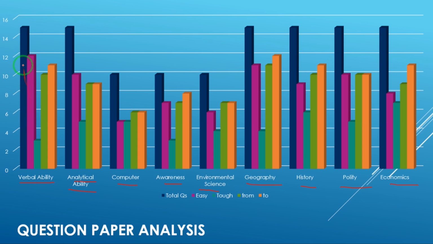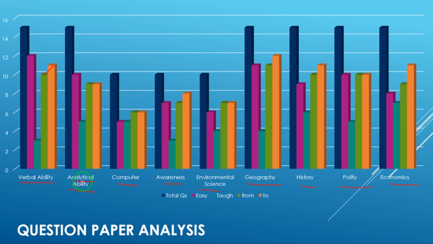There were 15 questions asked in verbal ability section, and the level of these questions were average because 12 questions in this section were easy questions and 3 questions were difficult. And JKSSB expects you to score at least between 10 to 11.